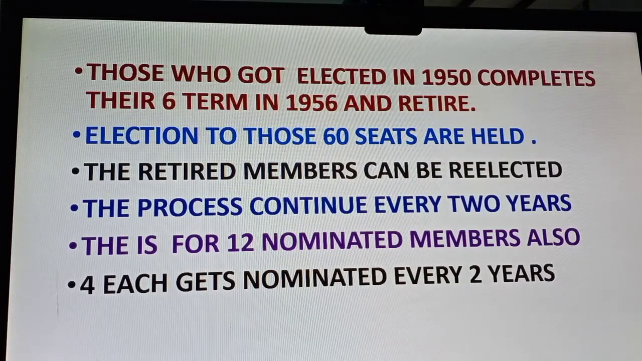Then officially there are 12 members nominated. Those 12 members also are like that. 4 of them will retire every 2 years. This year 4 will retire, next 2 years, next 4, like that they will keep shifting. And those who retire can be re-elected. There are no restrictions on re-electing them to Rajya Sabha. They can be re-elected. There is no problem. That is legally accepted.